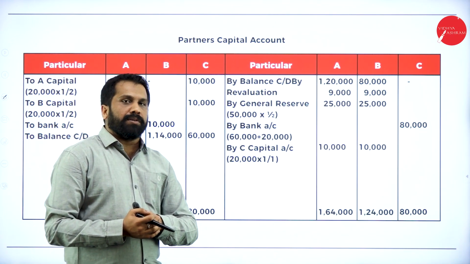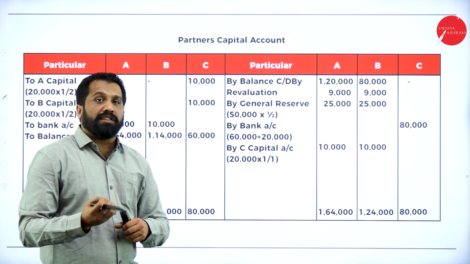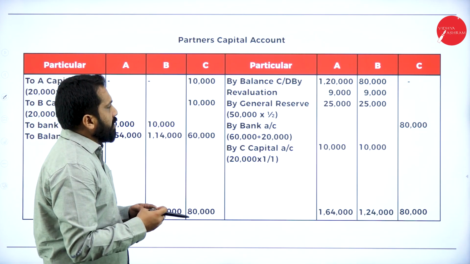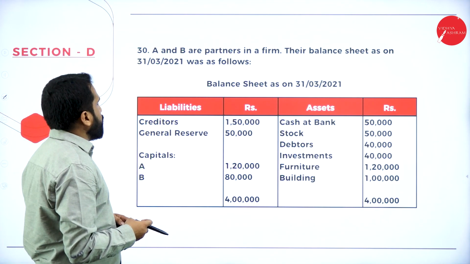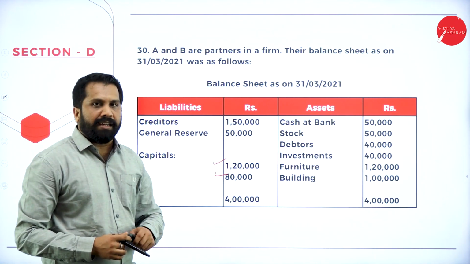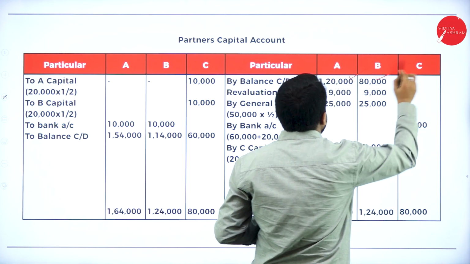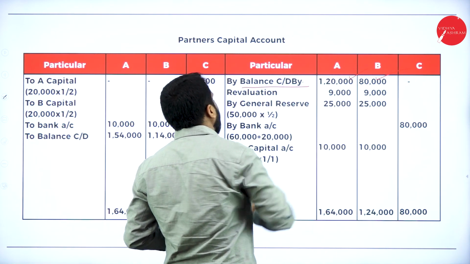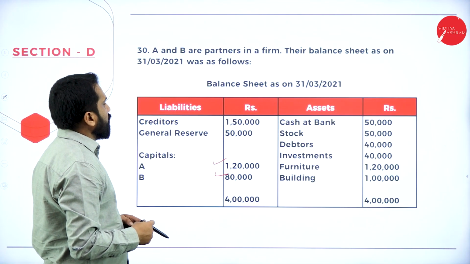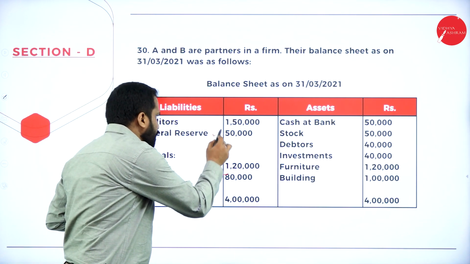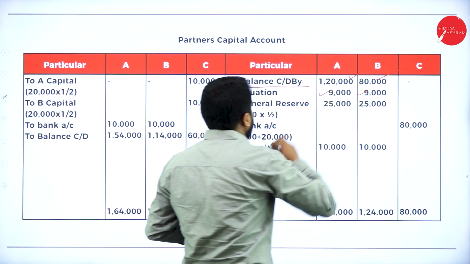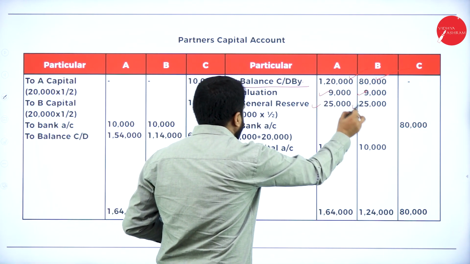Partners capital account. Under partners capital account, first we have to go with what? Balance brought down. What is the balance brought down here? So in this, your balance will be what? Yes, your balance means 1,20,000 and 80,000. Then after balance, what is the next one? Is there any reserve? Yes, 50,000. Is there any profit? No. So, revaluation 9,000, 9,000. General reserve 25, 25.